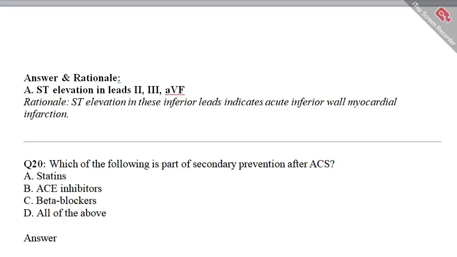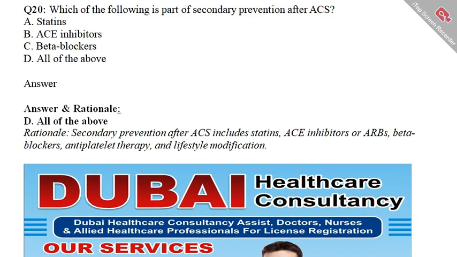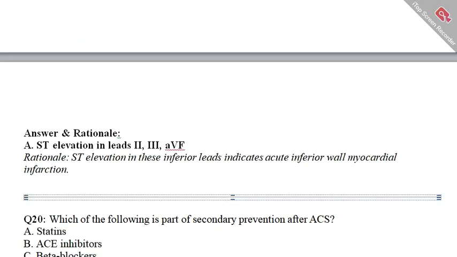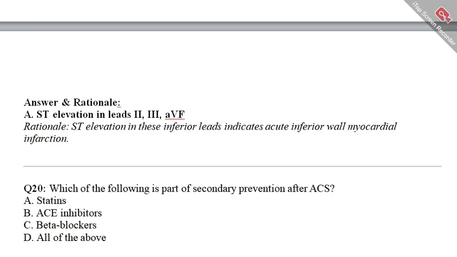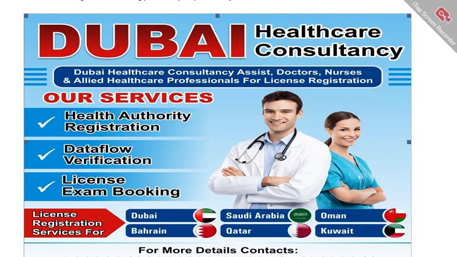The correct option is option D. And why is option D correct? Let's move to the rationale. Secondary prevention after acute coronary syndrome includes statin, ACE inhibitor or ARBs, beta blocker, antiplatelet therapy, and lifestyle modification.